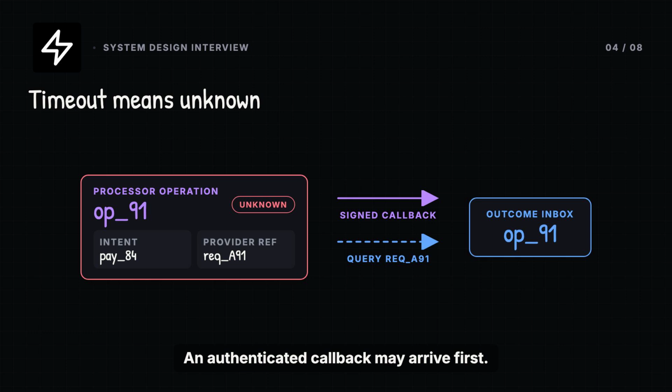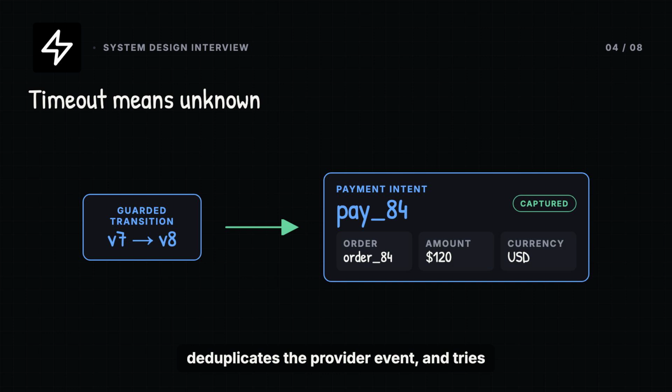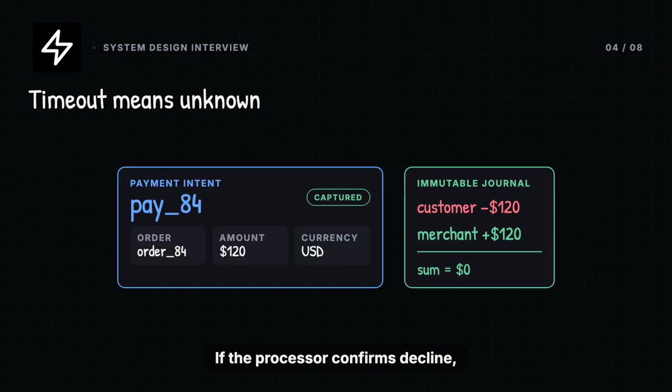An authenticated callback may arrive first. Either path enters the same inbox, deduplicates the provider event, and tries one guarded state transition. If the processor confirms capture, one local transaction marks operation 91 succeeded, moves the intent to captured, appends balanced financial journal entries, and writes a merchant notification outbox event. If the processor confirms decline, it records decline instead. If the provider remains unreachable, the system stays unresolved and keeps reconciling with bounded backoff. Unknown is a real state. It is safer than pretending certainty.